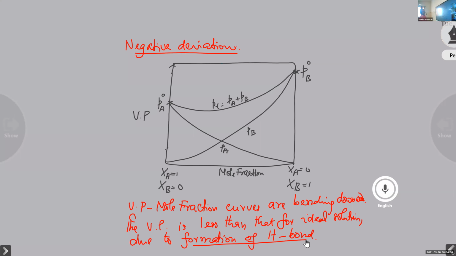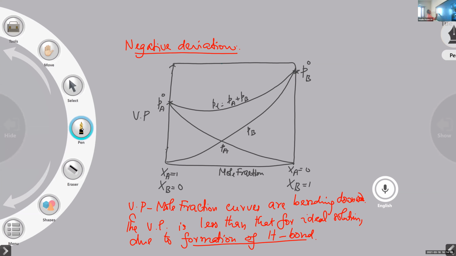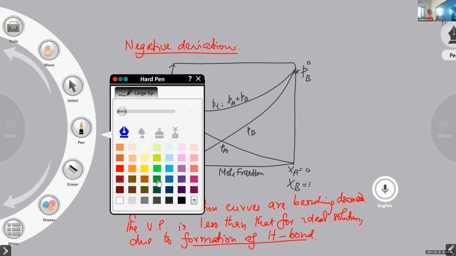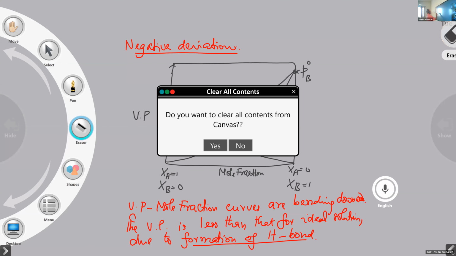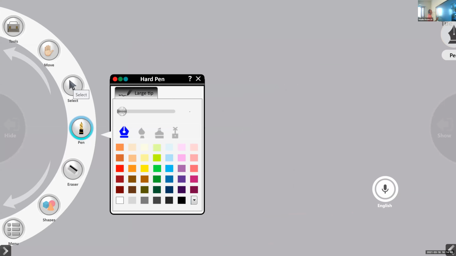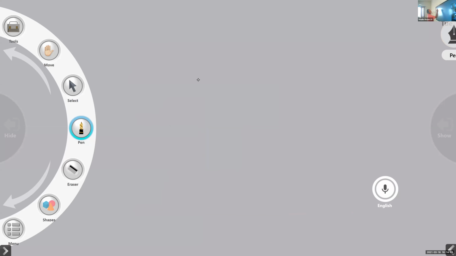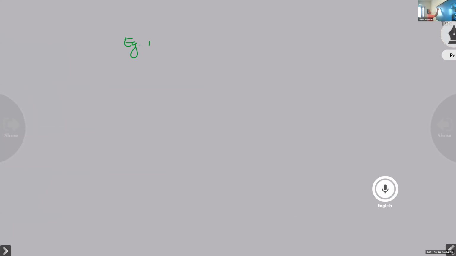Now let us take two examples for this. Example 1: phenol and aniline mixture. Let us take phenol plus aniline.